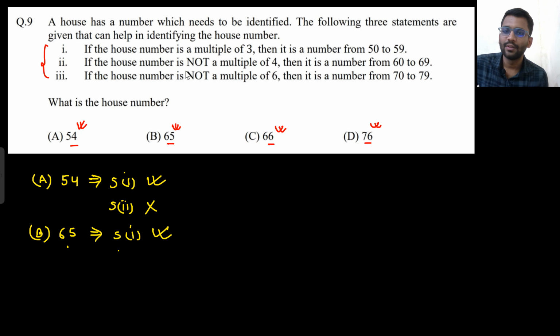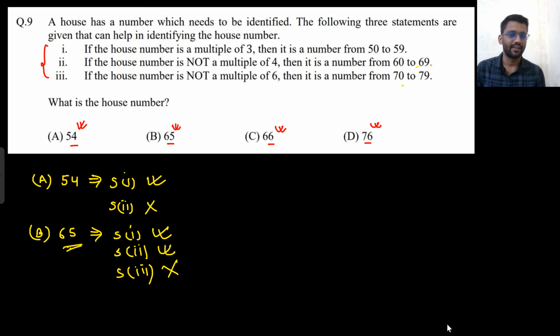Now what about statement 2? If the house number is not a multiple of 4, is 65 a multiple of 4? No, it is not. Then it is a number from 60 to 69. Yeah, this is also being satisfied. 65 is not a multiple of 4, and it is there between 60 to 69. Now let's see the 3rd statement. If the house number is not a multiple of 6, is 65 a multiple of 6? No, it is not. The number has to be from 70 to 79. So it is not satisfying the 3rd statement, because this is not a multiple of 6, but it is from 60 to 69, not 70 to 79. Are you getting my point?